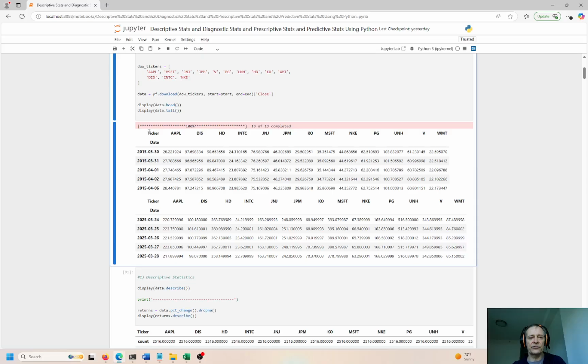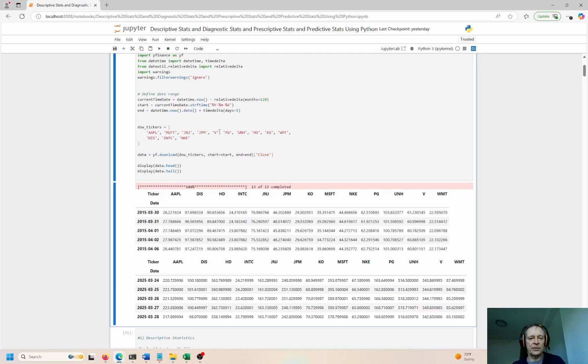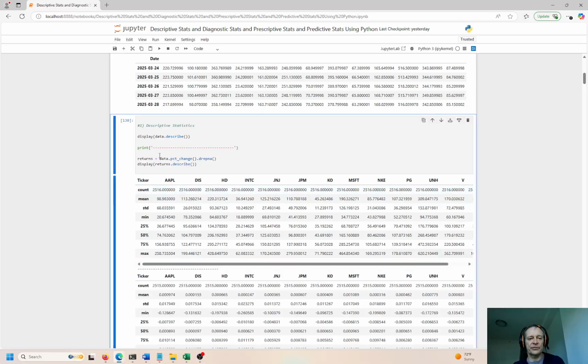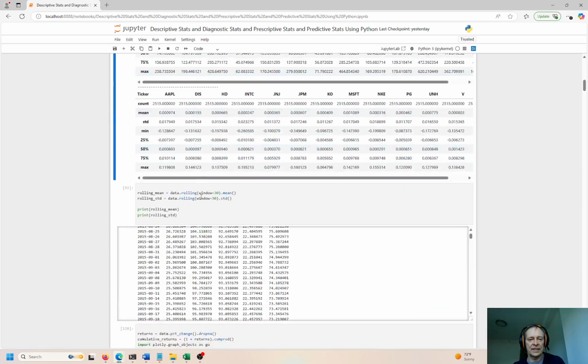So here we have historical stock prices for different tickers. We have Apple, Disney, Home Depot. This is Visa, Procter & Gamble, Walmart, and Nike, and Disney, and so on and so forth, right? So this is pretty straightforward. So this descriptive, again, is looking at describing what happened. So what happened here? We're looking at the percentage change in these stocks, right? These are the returns of the stocks, and I'm just displaying the output right here. That's descriptive analytics, okay?